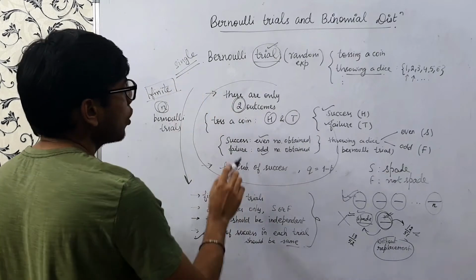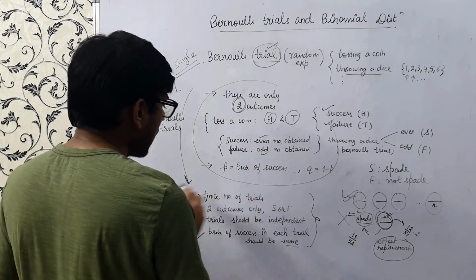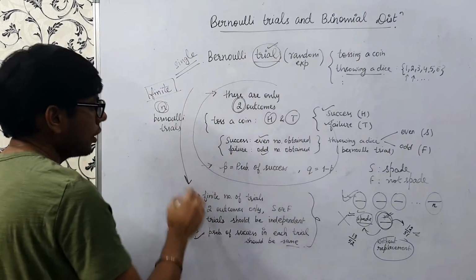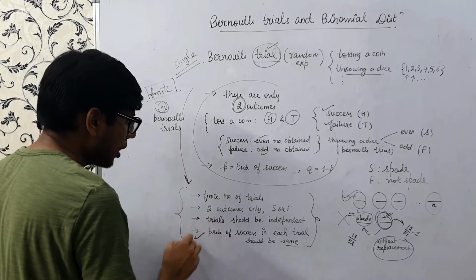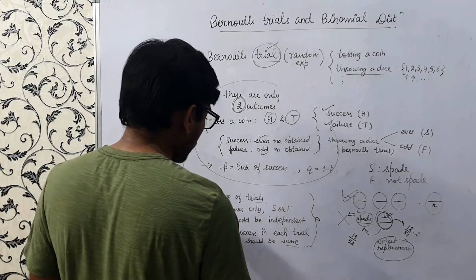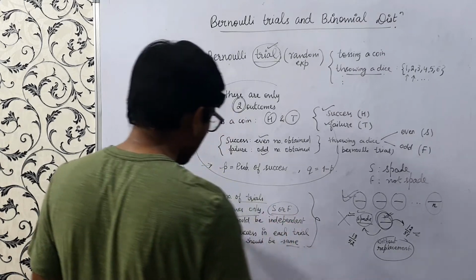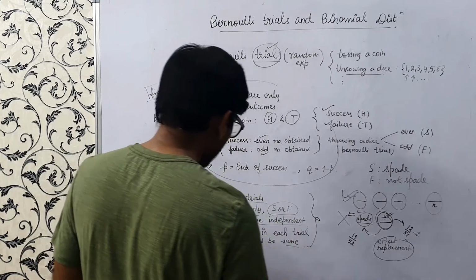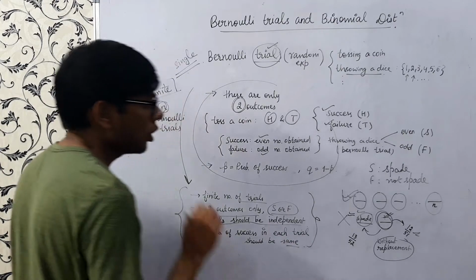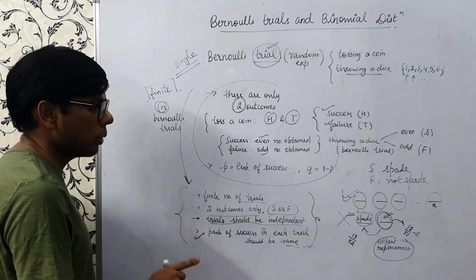So for a single Bernoulli trial, there are only two outcomes, and for multiple Bernoulli trials, there should be a finite number of trials. There should be only two outcomes, success or failure. Trials should be independent, and the probability of success in each trial should be constant, the same.